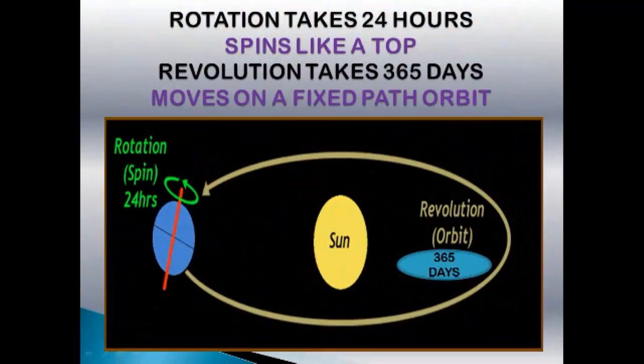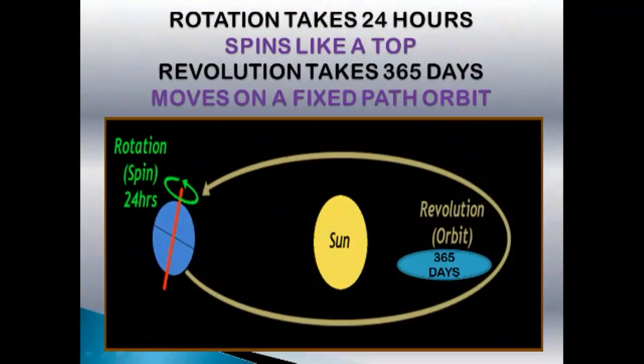Rotation takes 24 hours. That is what we saw. It spins like a top. And revolution takes 365 days. And it moves on a fixed path that is called an orbit. You can see the sun over here. It takes 365 days. You can see the earth over here, the rotation, the time period of 24 hours, and